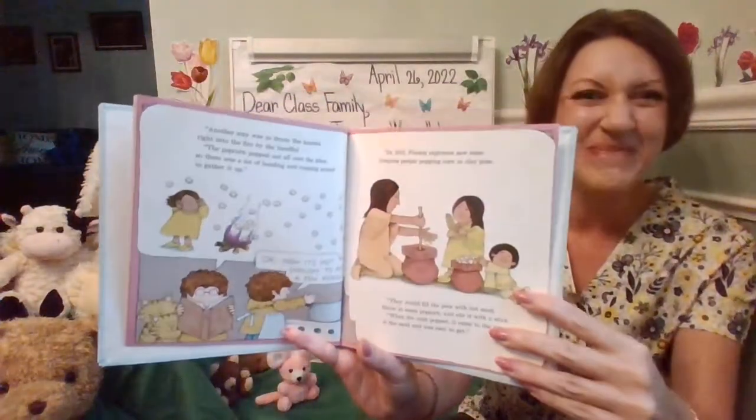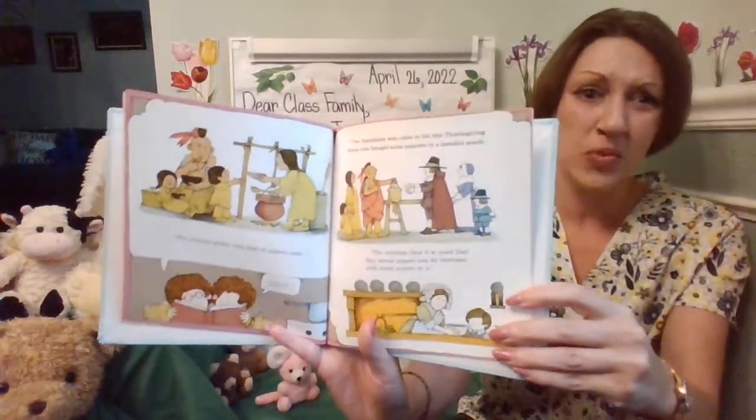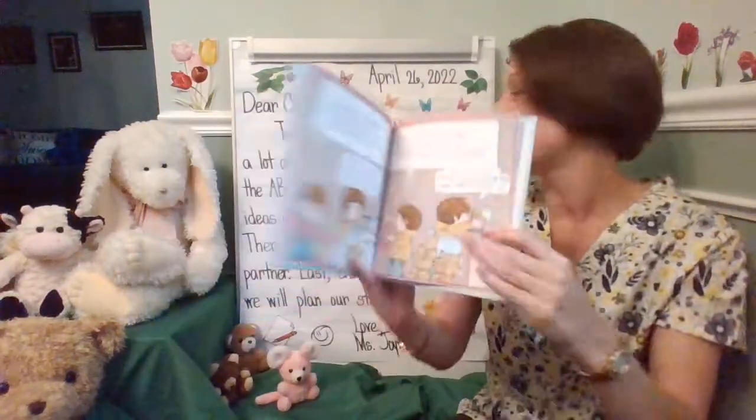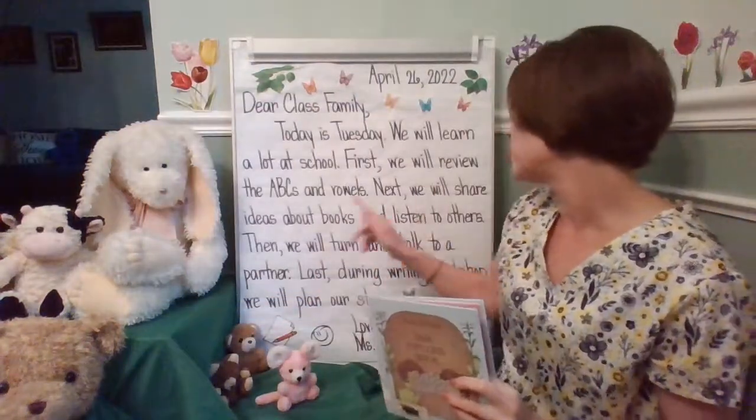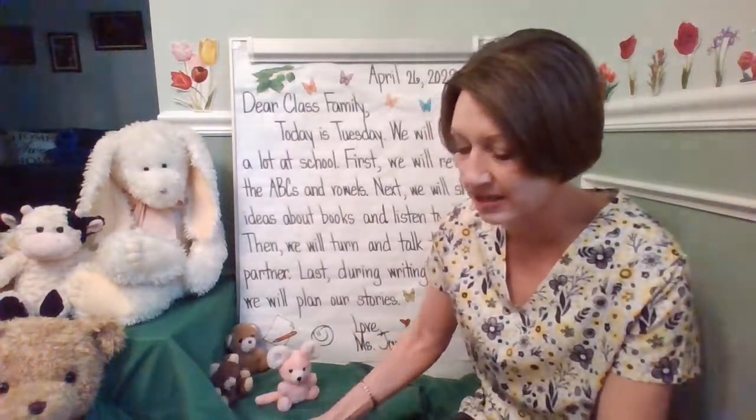And we're going to be learning all about popcorn. So we have a lot that we're going to be reading today, and as readers, we're going to share ideas about books and listen to others. We'll be a great communicator and collaborator.